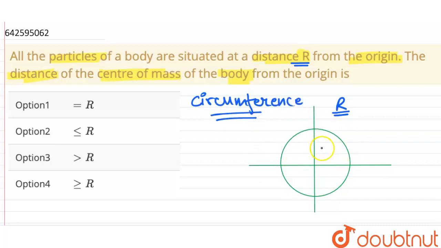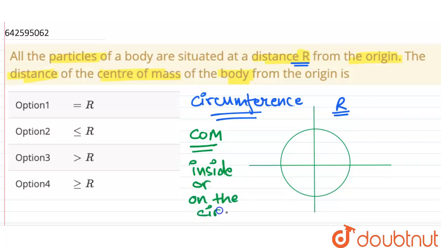All will be located at the circumference of the circle, and we know that if particles are located at the circumference of the system, then the center of mass will be either inside or on the circumference. But it cannot go outside.